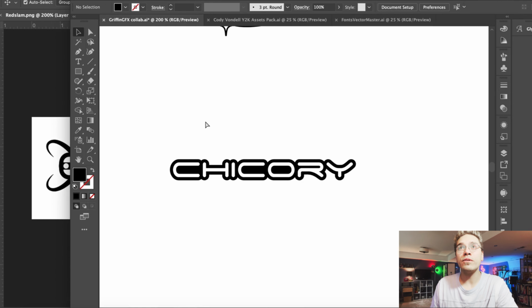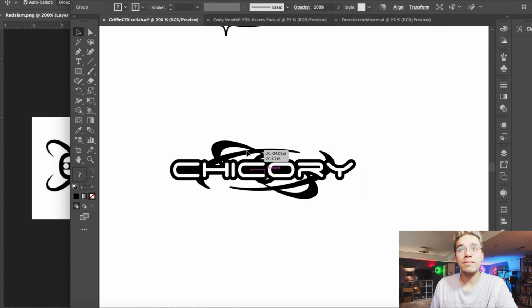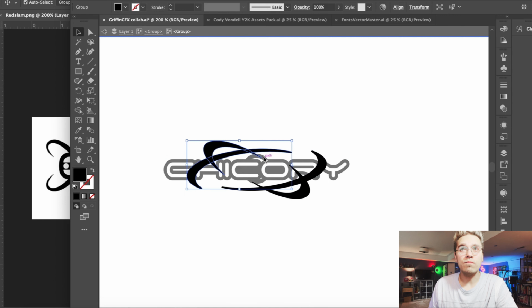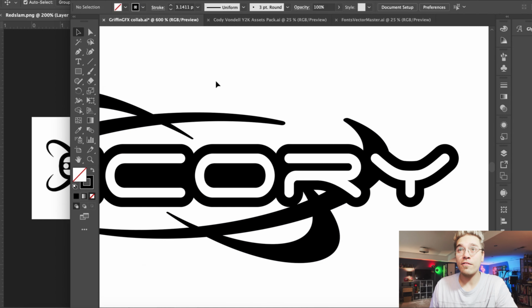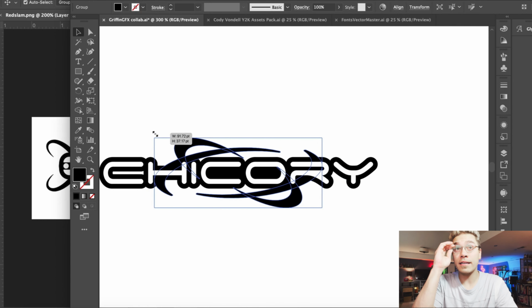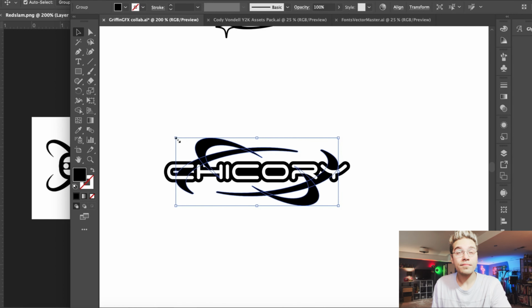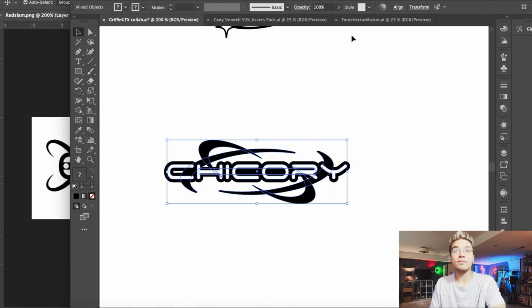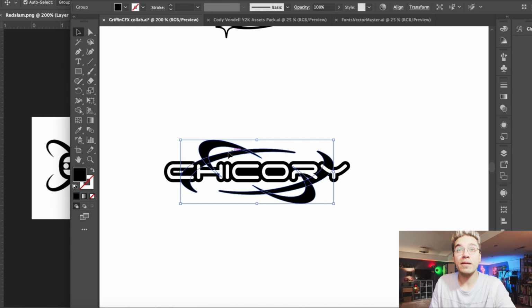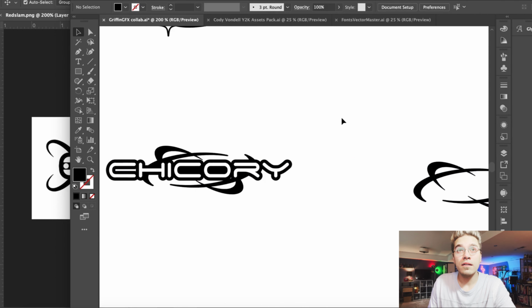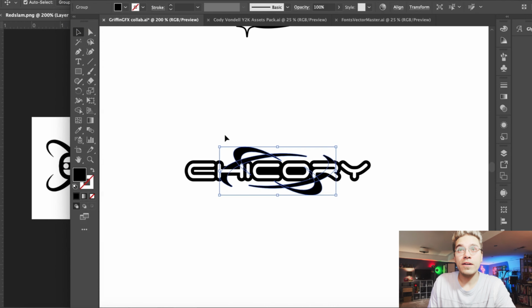So maybe what we could do is hop into the vector pack and put something like this. And just kind of play around with the placement and the size and all that kind of stuff and how it works with the outlines, those thick outlines that we have, all that kind of stuff. So scaling it up a tiny bit. We got rid of that circle in the middle of it, so we'll just copy that and paste it right over there so we still have a copy of it, but we're gonna adjust this just a bit. I think we might get rid of some of these parts.